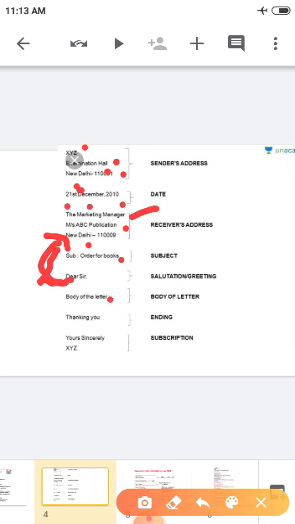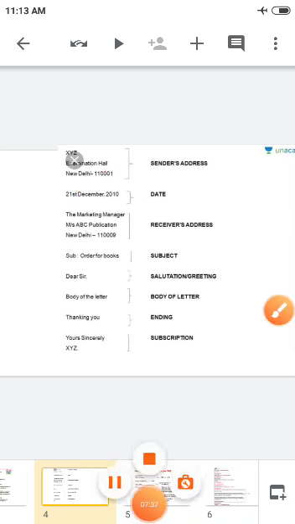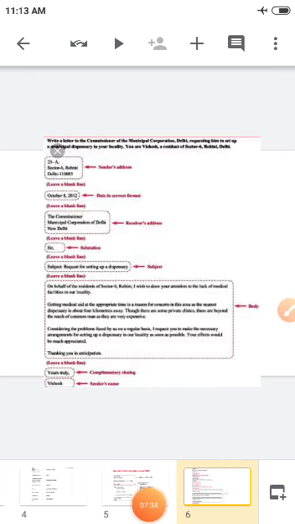Okay, then the body of the letter, for what purpose you are writing. I explained in the previous slide, the same way. Then the ending, yours sincerely, your name. See, if you don't want to mention your name, you can write XYZ. Children, this is a model letter.